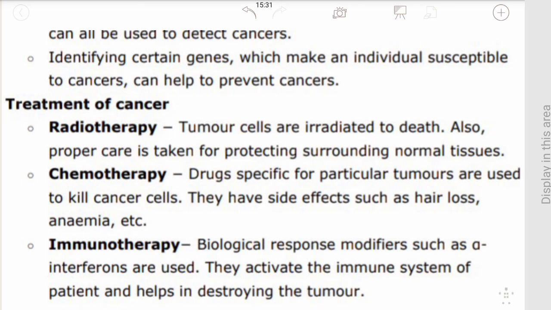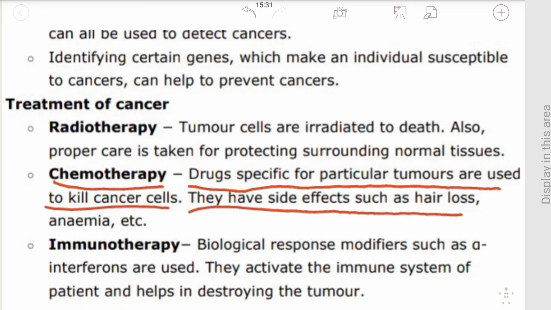The second important treatment of cancer is chemotherapy. Drugs specific for particular tumors are used to kill cancer cells. Drugs suitable for the particular tumors are used in chemotherapy. But chemotherapy may have side effects such as hair loss, anemia, etc.